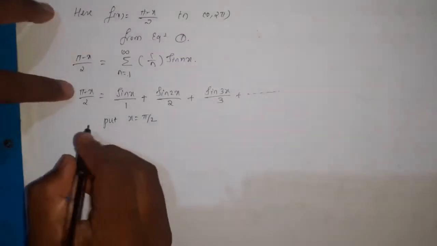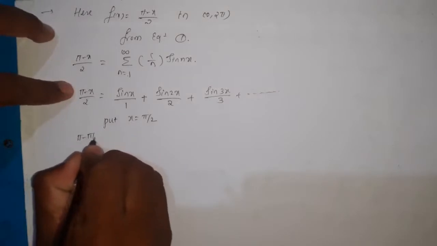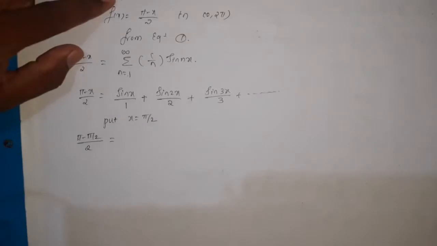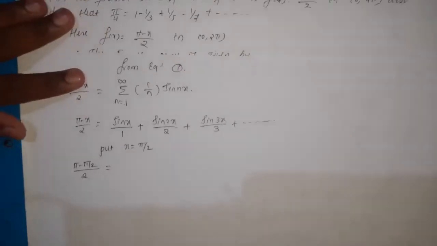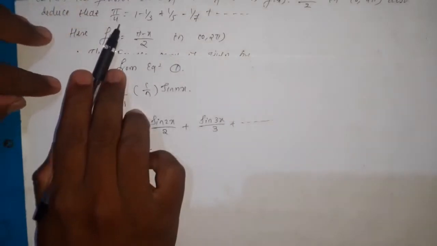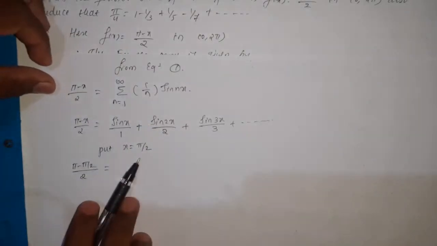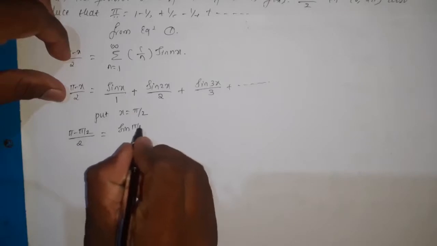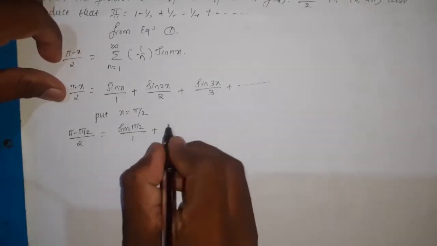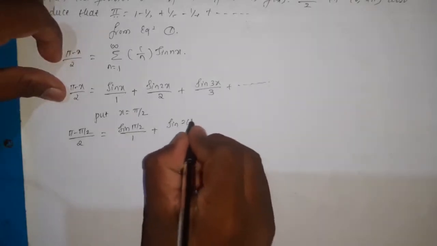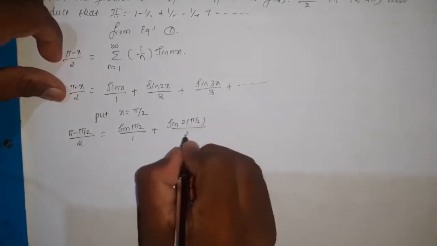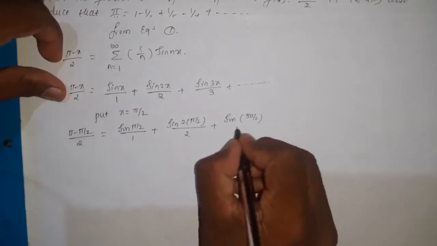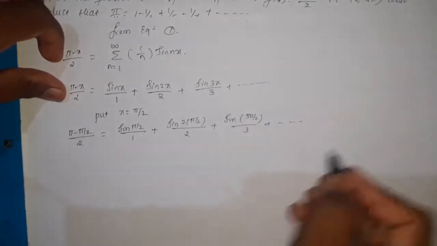Now this expression (π − π/2)/2 is equal to the following, because we need π by 4 on the LHS, that's why we substitute x equal to π by 2. Then sin(π/2) divided by 1, plus sin(2·π/2) divided by 2, plus sin(3π/2) divided by 3, and so on.